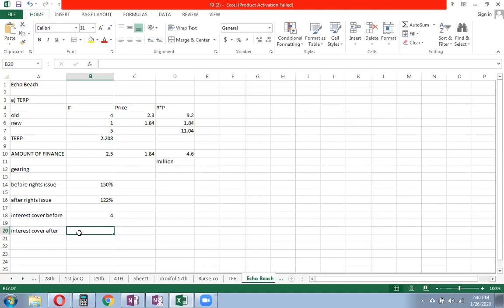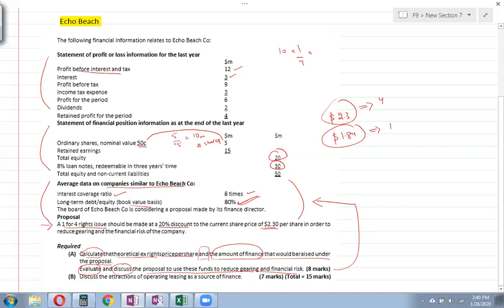Now look, if the level of finance is increased by 4.6 million, then that will have a direct impact on your PBIT. It means that your PBIT will be increased as well. If you want, you have 24.6 million finance in total, out of which the equity finance before was 20 million, right?